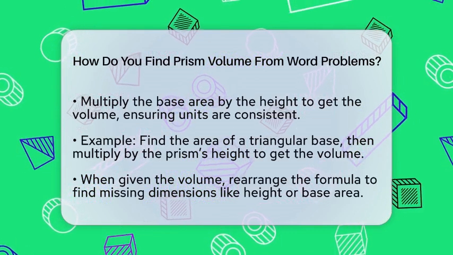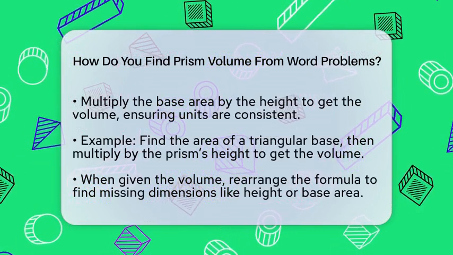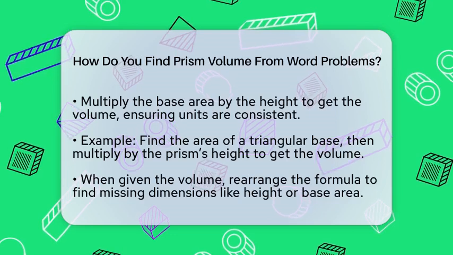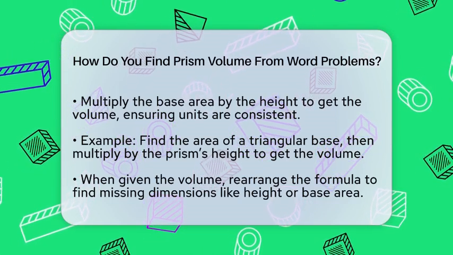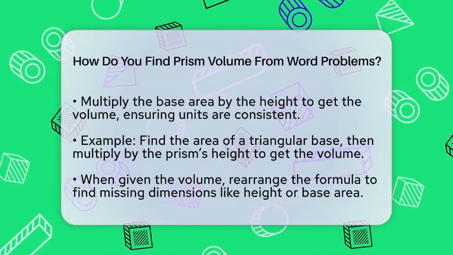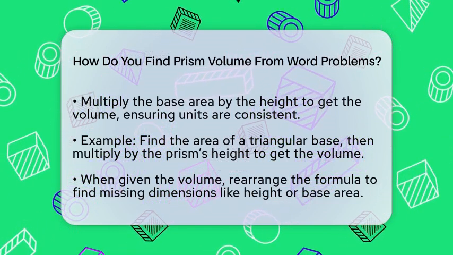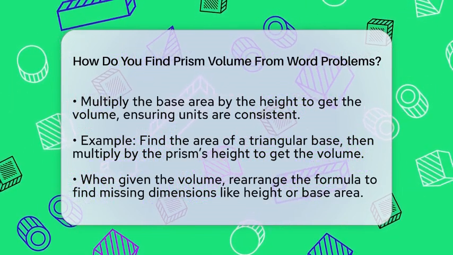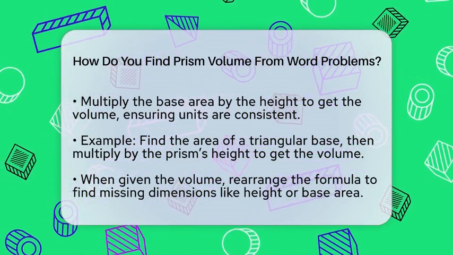For example, if the base is a triangle with a base length of 7 centimeters and a height of 6 centimeters, first find the area. Half of 7 times 6 equals 21 square centimeters. If the prism's height is 16 centimeters, multiply 21 by 16 to get 336 cubic centimeters.